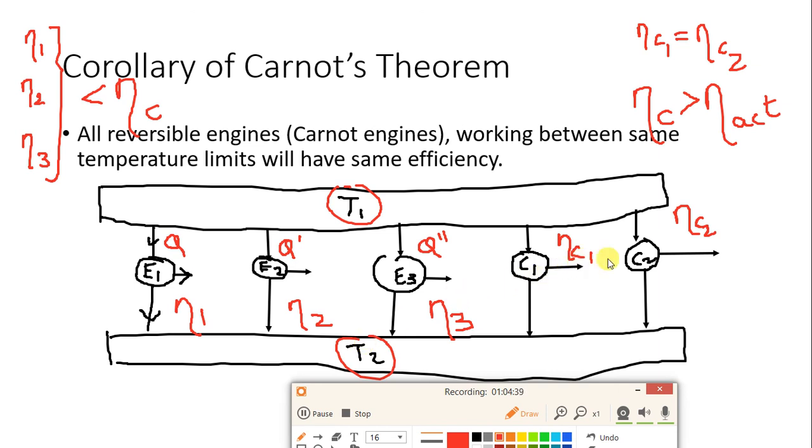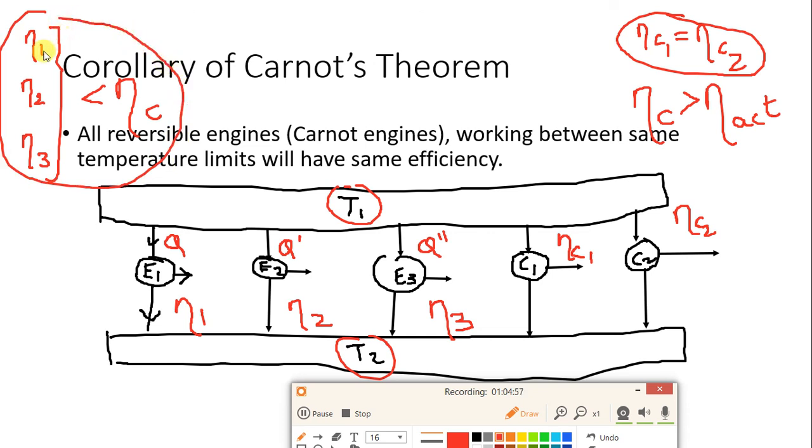But for Carnot engines, efficiency will remain the same. For actual engines, it is not necessary that the efficiency will remain the same. It can be or it cannot be. It depends on the working fluid. And always, as we have already proved in Carnot theorem, the efficiency of an actual engine is less than that of a Carnot engine. So here we will stop.